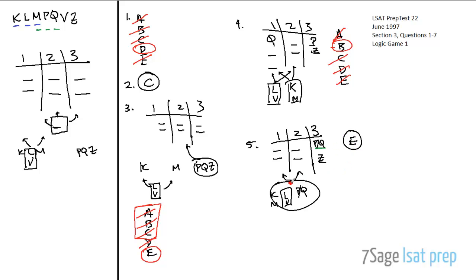And how do I know that? Because all the rest of these guys could be assigned to table 1, depending on how you want to split these guys up, wherever you want to dump them, it just doesn't matter, right? The only element we know for sure is element Z in table 3. So K could be here, M could be here, P could be here if Q is the one who's over here, and Q could be here if P is the one who's here, right? So the switch is key to recognizing the correct answer choice here. So it turns out answer choice E, yes, is the correct answer to this question.